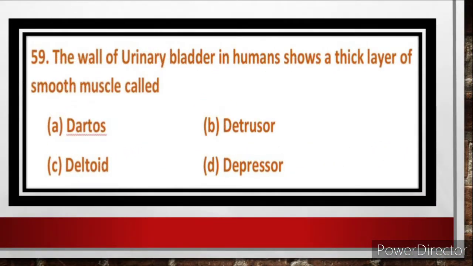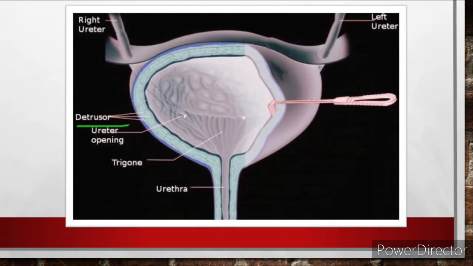Question number 59. The wall of urinary bladder in humans shows a thick layer of smooth muscle called dash. The answer is option B, detrusor muscle. Our urinary bladder contains a muscle called detrusor muscle, which consists of 3 layers of smooth muscle: outer layer, middle layer of circular fibers, and inner layer of longitudinal fibers. All these play a major role in the process of micturition, that is excretion. Urinary bladder is supplied by sympathetic and parasympathetic nerves.